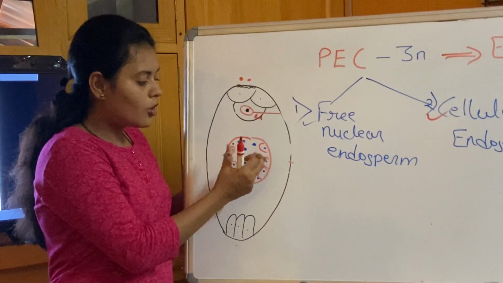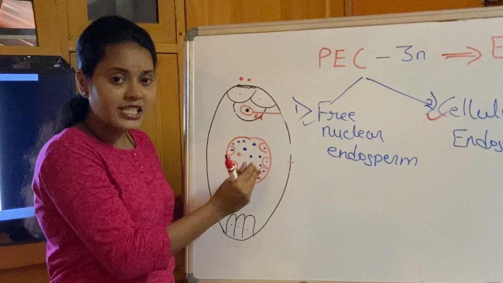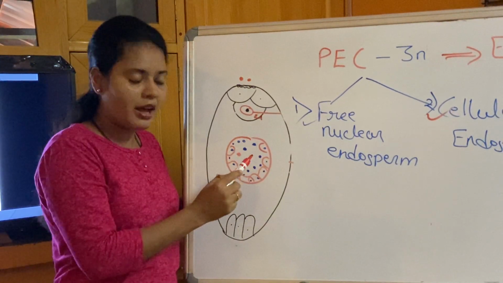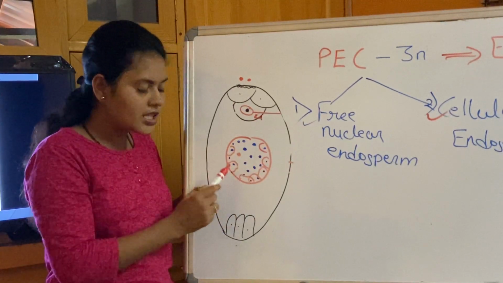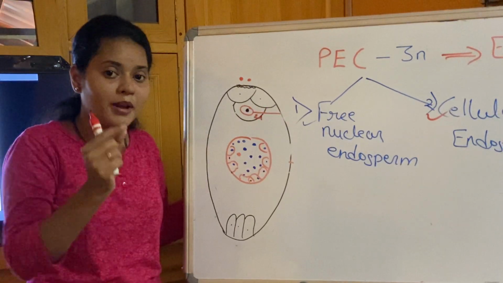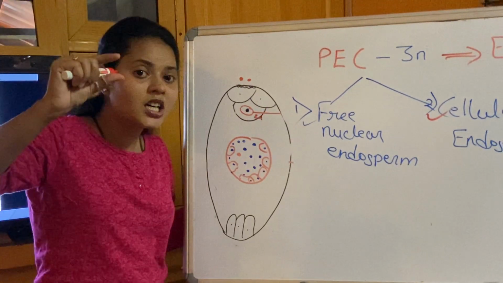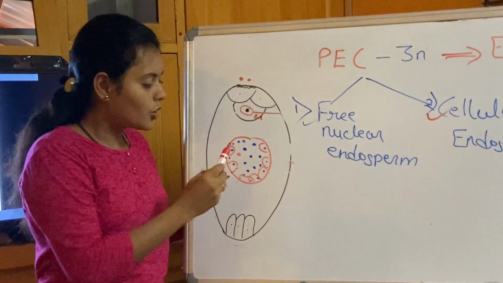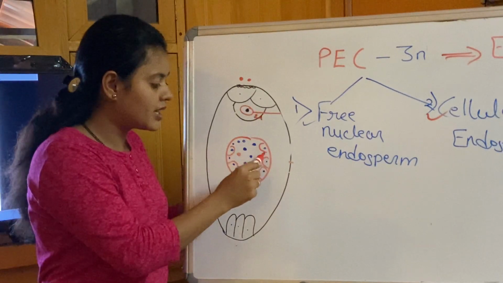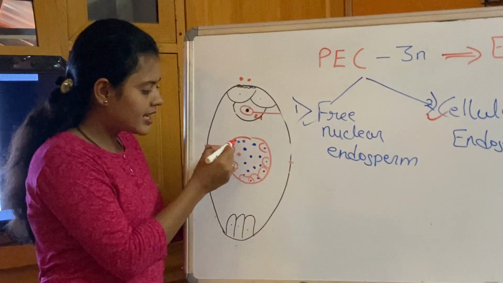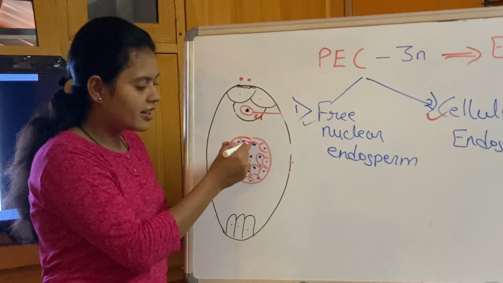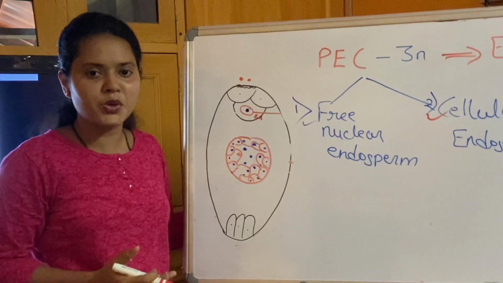As the coconut matures, the water content decreases, meaning the cell wall starts developing around the peripheral nuclei. So the cell wall starts developing, the kernel increases and the water decreases. The white fleshy part of the kernel is nothing but the cellular endosperm. As cellular endosperm increases, the water content decreases. Very easy to remember.